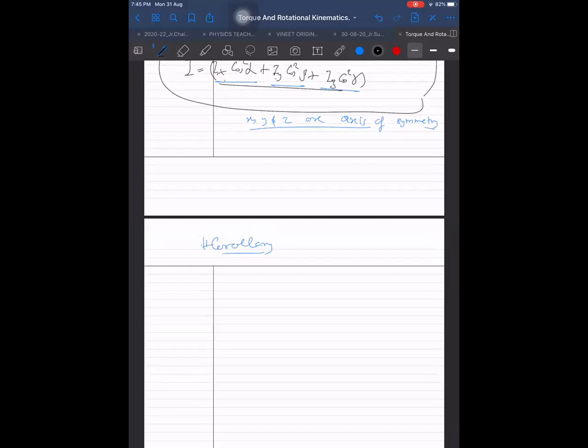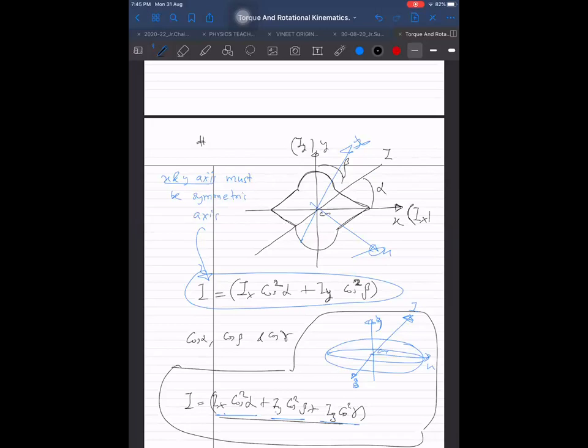What is that? Let us say somebody tells you that in this particular question, we found Ix and we found Iy, and these turned out to be equal. Then what will be the moment of inertia about this axis? Ix cos square alpha plus Ix cos square beta, which is Ix times cos square alpha plus cos square beta, and that is one only. It is Ix.